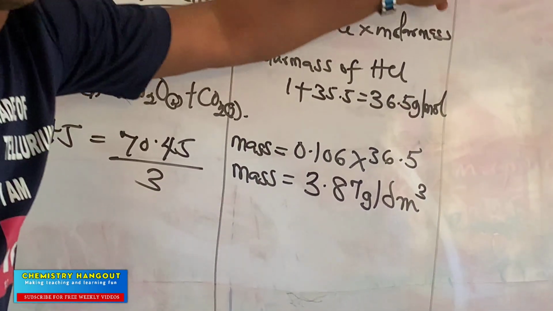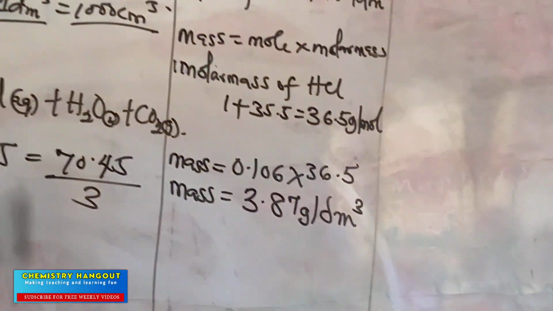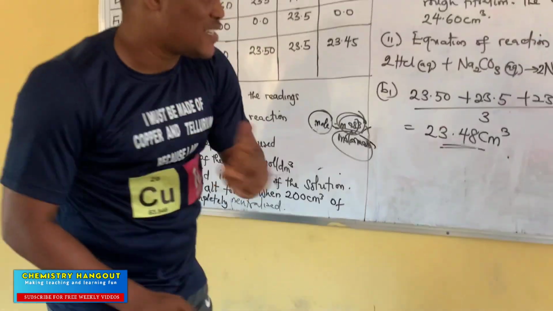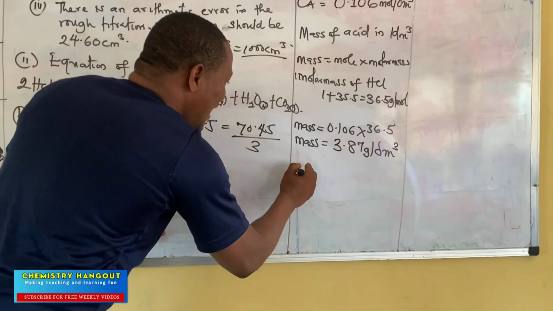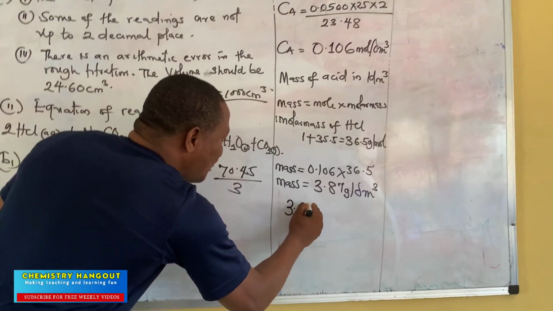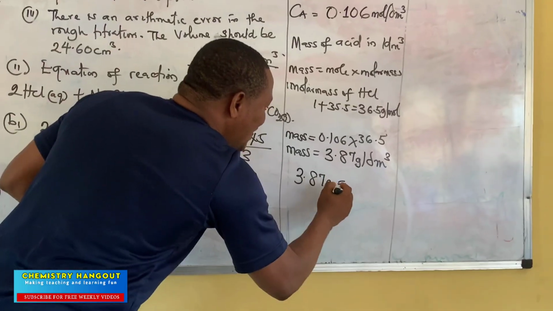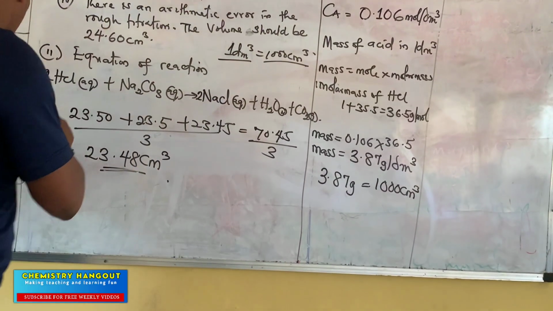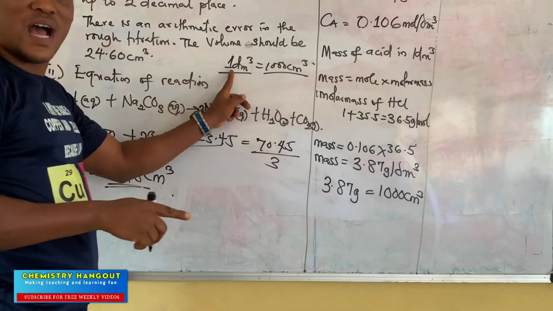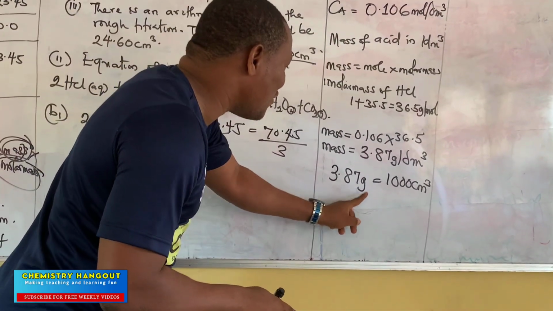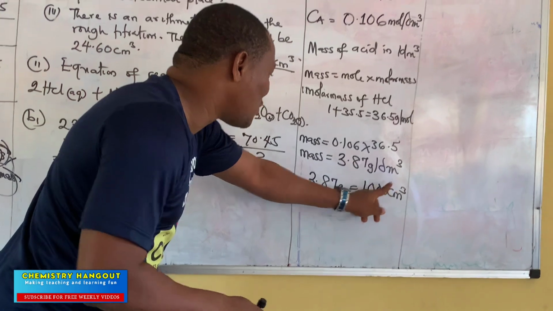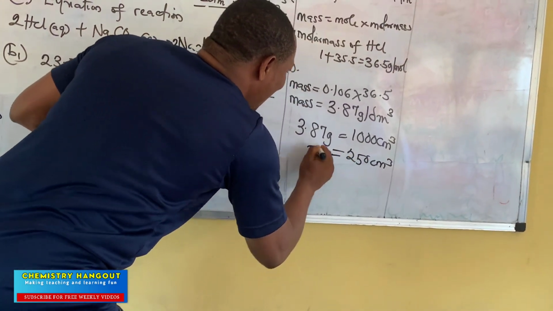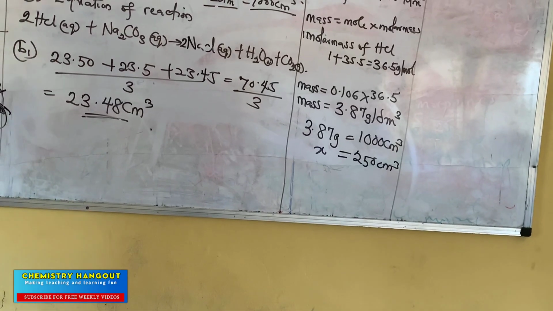You can see this mole is in dm cube, so our mass is in dm cube. But don't forget, what is the question? Mass of the acid in 250. So I can say that we have 3.87 gram in 1,000 centimeter cube, because 1,000 centimeter cube is the same as 1 dm cube. So 3.87 gram is in 1,000 centimeter cube. So in the 250 that they asked us, it will be what? Very simple. So you take these things gradually.